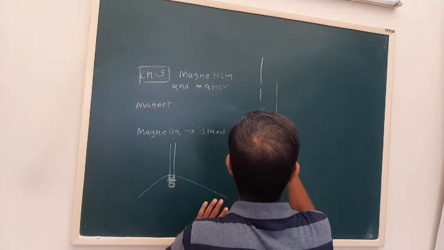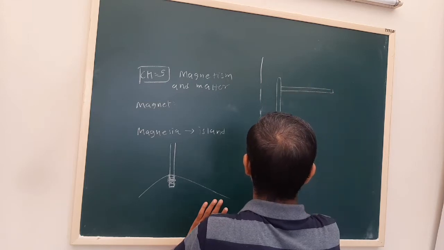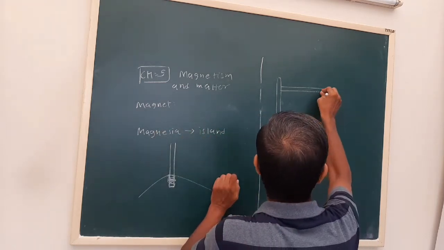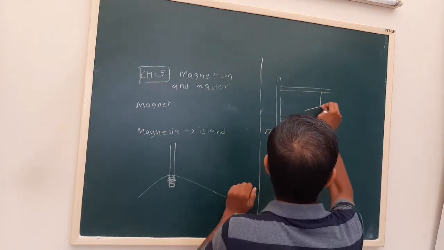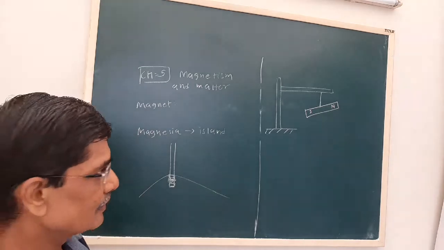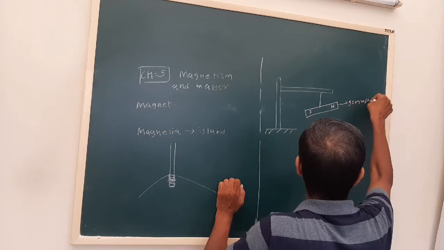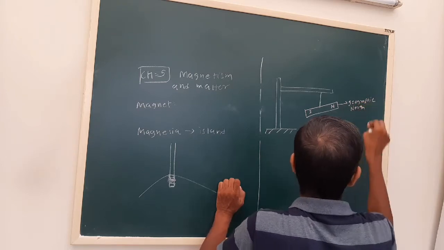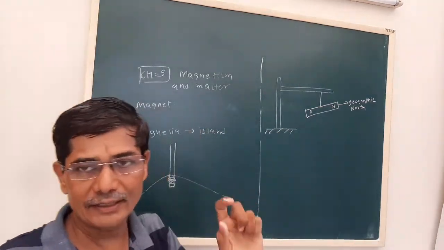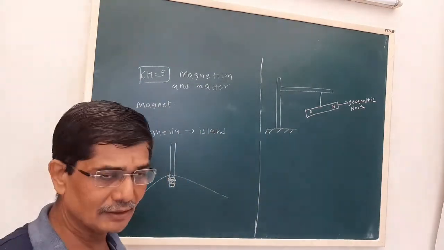Now, we are familiar with the magnetic field of the earth. Suppose a bar magnet is suspended from a string. Then it will arrange itself like this. This is our geographic north. The suspended bar magnet, if you rotate it, will finally come to a halt, showing the geographic north. We have studied that in our earlier standard.